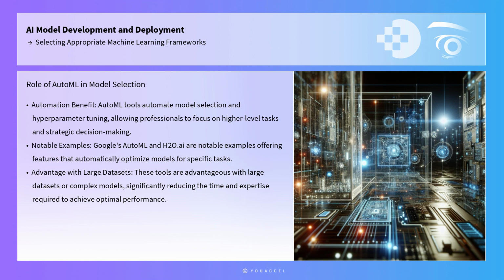Practical tools like AutoML frameworks can also play a significant role in the selection process. AutoML tools automate the model selection and hyperparameter tuning processes, enabling professionals to focus on higher-level tasks and strategic decision-making. Google's AutoML and H2O.ai are notable examples, offering features that automatically optimize models for specific tasks, such as image classification or natural language processing. These tools are particularly advantageous when dealing with large datasets or complex models, as they can significantly reduce the time and expertise required to achieve optimal performance.